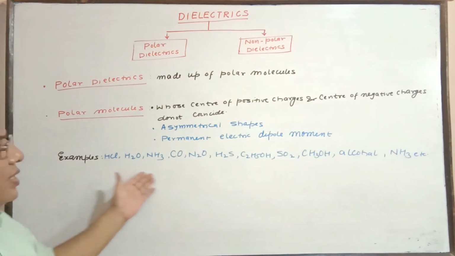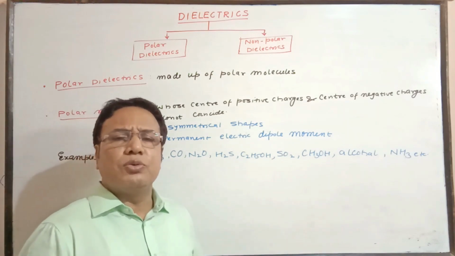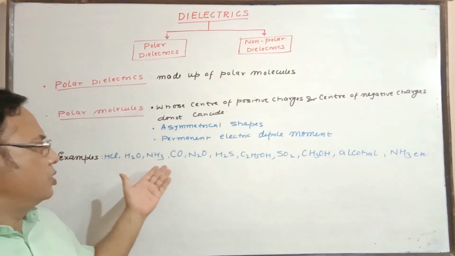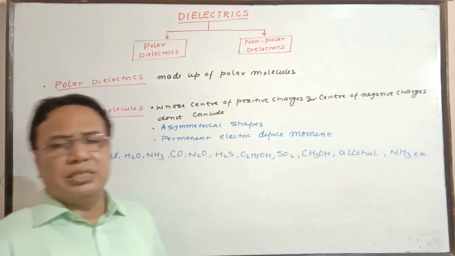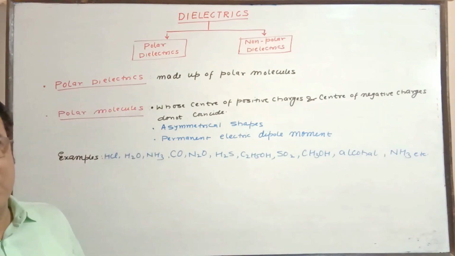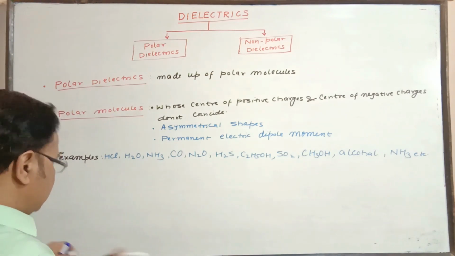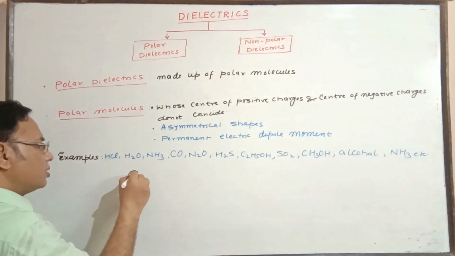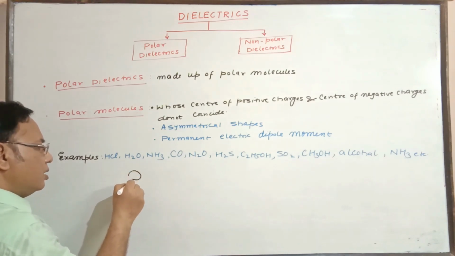a number of examples are mentioned, but we are going to discuss two of them: HCl, H2O, NH3, CO, like this. First, we are going to start with HCl. The HCl molecule is like this. You know the size of hydrogen and the size of chlorine.